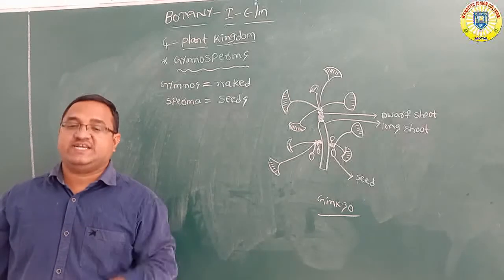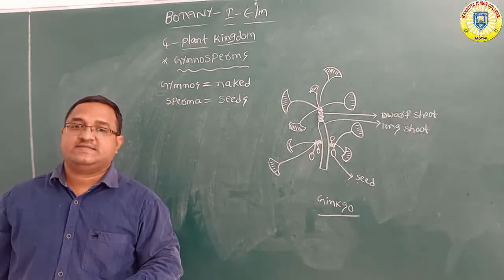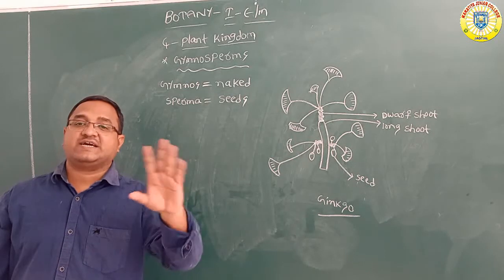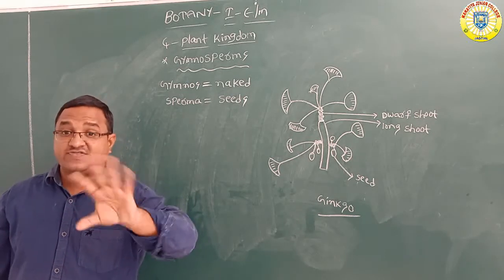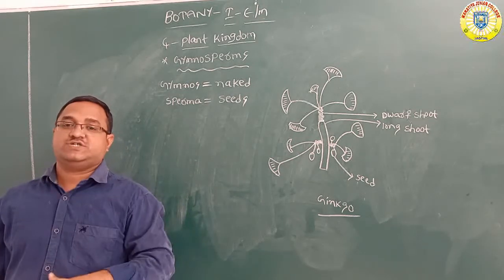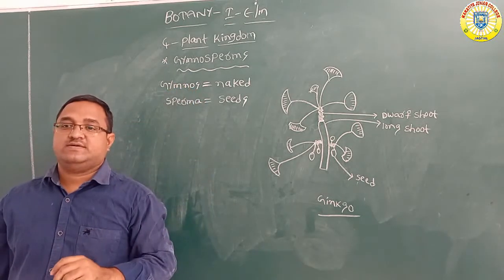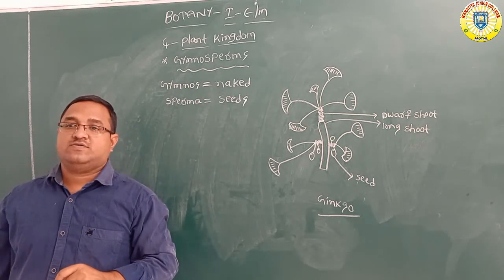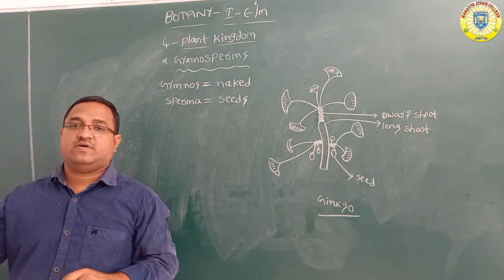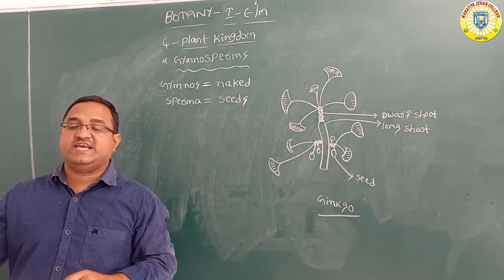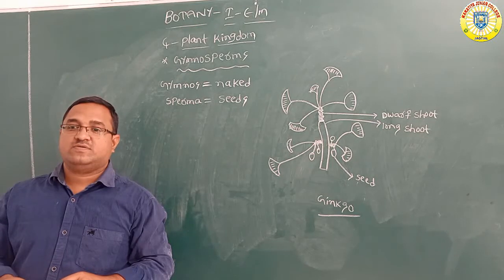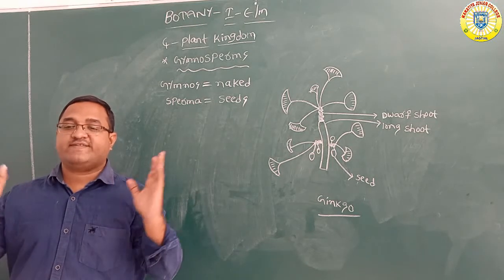After the fertilization, the seeds are not covered with any fruit coat. Seeds are open. After the fertilization, what seeds are formed?